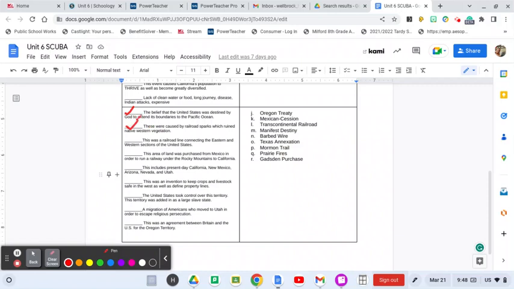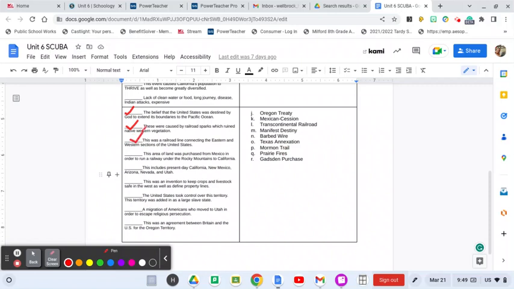Check, check. This was a railroad line connecting the eastern and western sections of the United States. Anything over here say railroad?